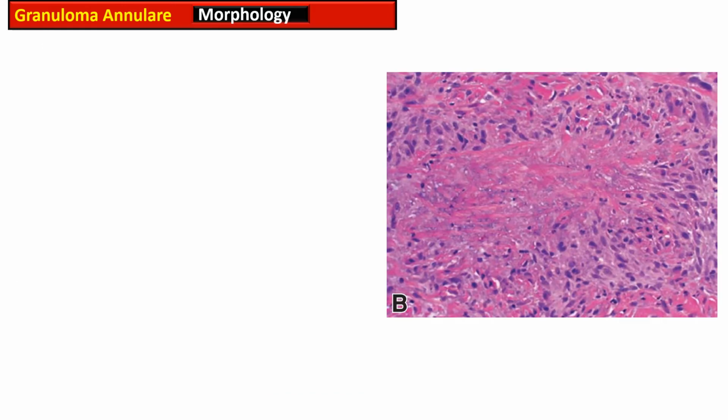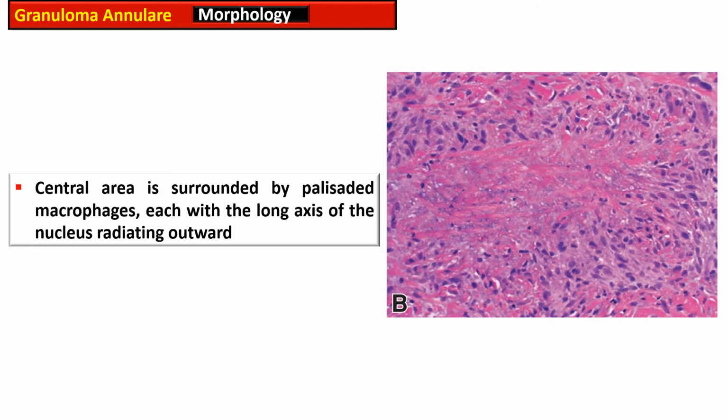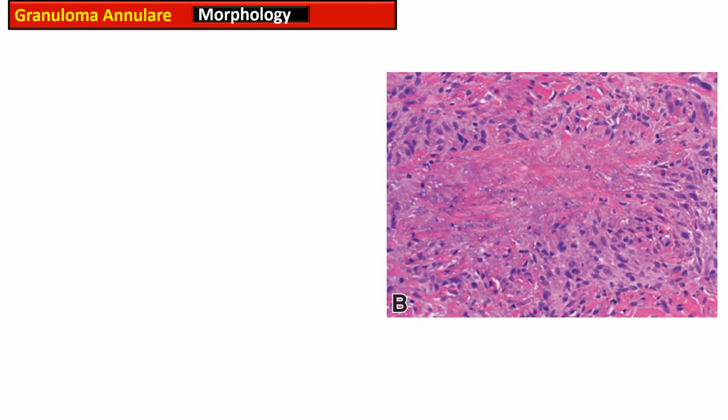This photomicrograph is showing the morphological features of granuloma annulare. Here there is central acellular degenerated collagen and mucin, present in the superficial to mid reticular dermis, and surrounding this acellular material there is palisading by the macrophages. These macrophages are arranged in such a pattern that the long axis of the nuclei of the macrophages is radiating outward.